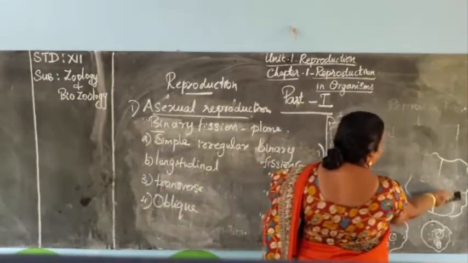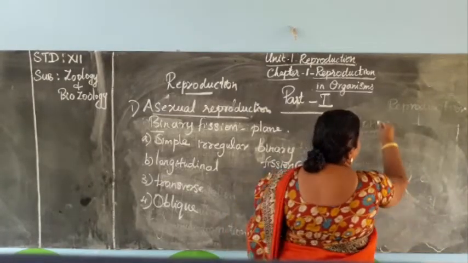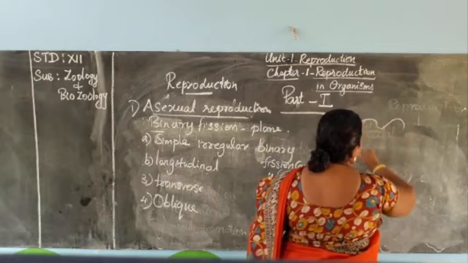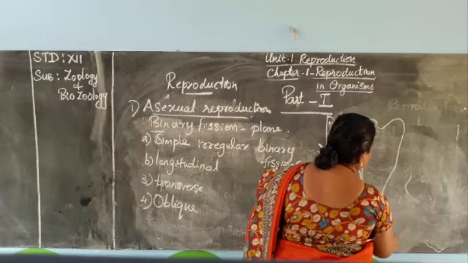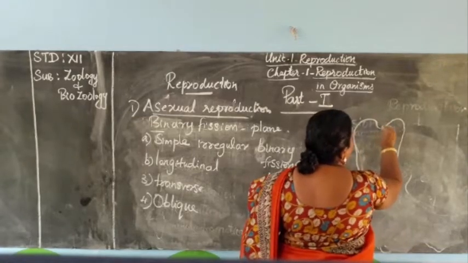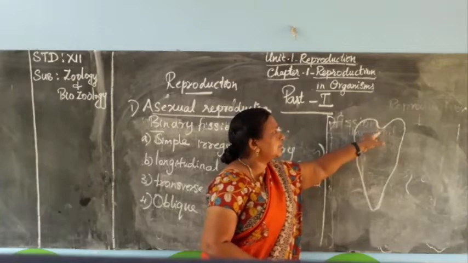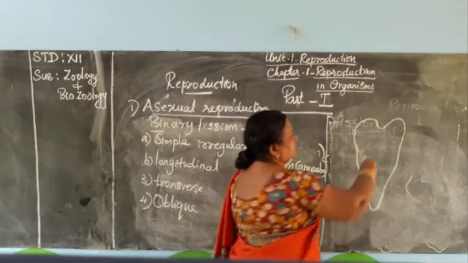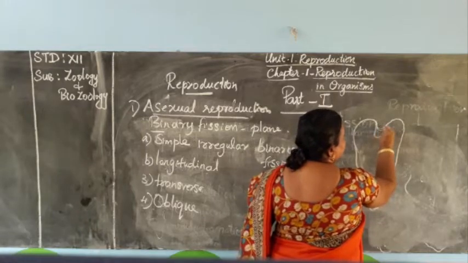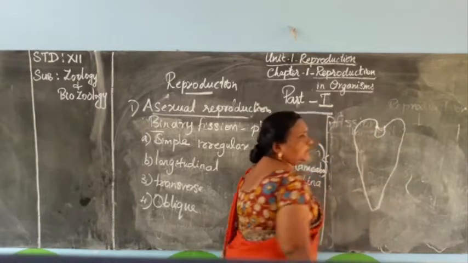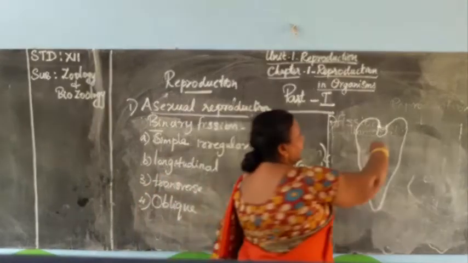We know the structure of Euglena. It is elongated, tapering on the lower part. On the anterior end, we can see the gullet. That is the area for receiving the food items. And in this area, we can see the basal granule also. This basal granule is attached to the flagella.